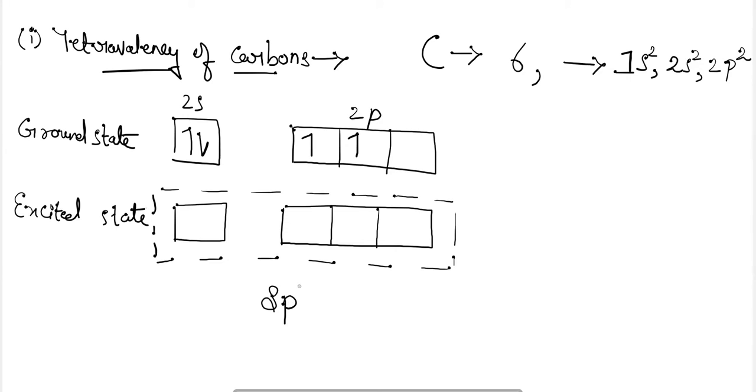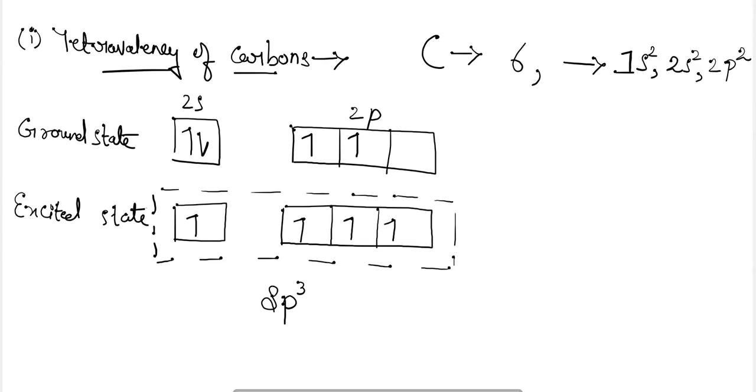Therefore sp3 hybridization can occur here. So in the excited state, 4 half-filled orbitals can be formed. The overlapping of these 4 orbitals will take place with the orbitals of different elements, which can be hybridized or simple orbitals also. So this is the tetravalency, the nature of carbon.